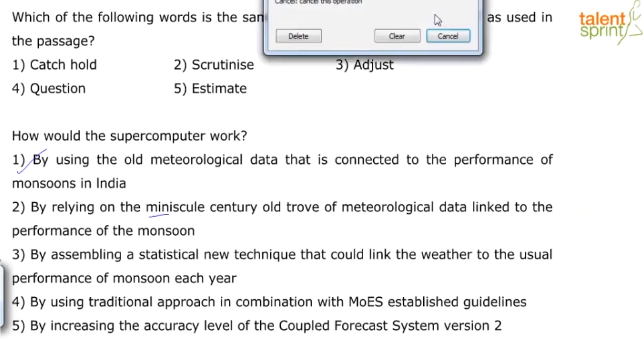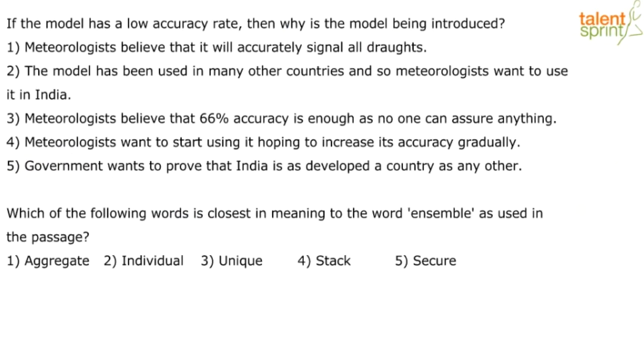Move on. Next. If the model has a low accuracy rate, then why is the model being introduced? Why are they still taking that model? Meteorologists believe that it will accurately signal all droughts. The model has been used in many other countries and so meteorologists want to use it in India. Definitely not true. Meteorologists believe that 66% accuracy is enough as no one can assure anything. Yes, it says that 66% accuracy is enough, but let's see. Meteorologists want to start using it, hoping to increase its accuracy gradually. Maybe that's the case, right?